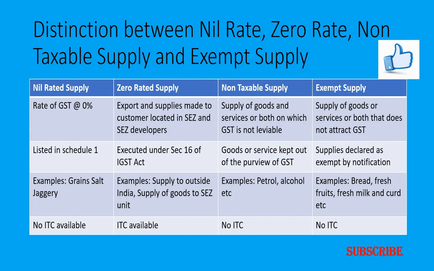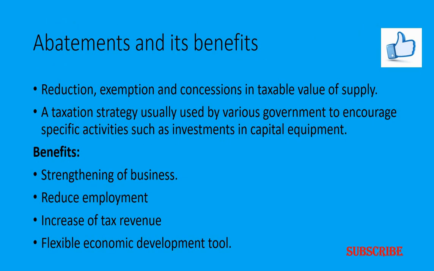Then to give examples for the non-taxable supply, it may be supply of petrol or alcohol, etc. Whereas in case of exempted supply, it is supply of the essential commodities like bread, fresh milk, fresh fruits and curd, etc. In case of nil rated supply, no input tax credit can be claimed by the supplier. Whereas in case of zero rated supply, ITC can be claimed by the supplier. In case of non-taxable supply, no ITC can be claimed. In case of exempt supply also, the supplier cannot claim the input tax credit.